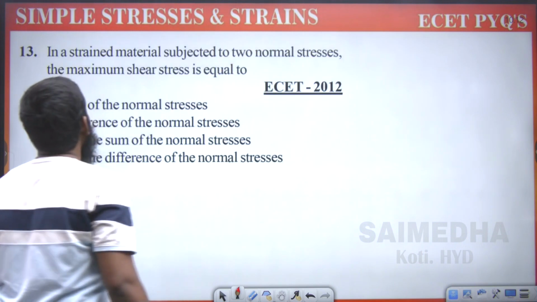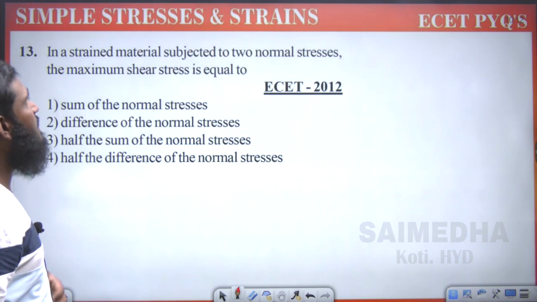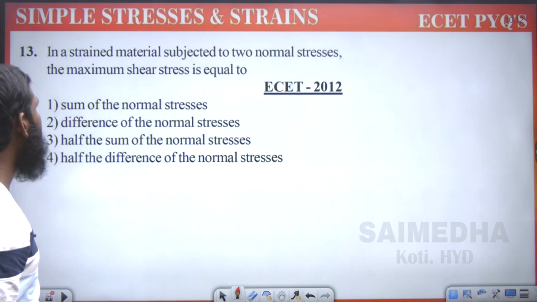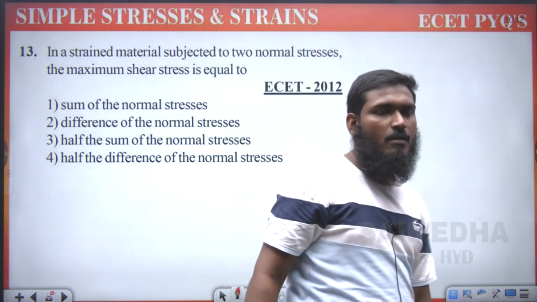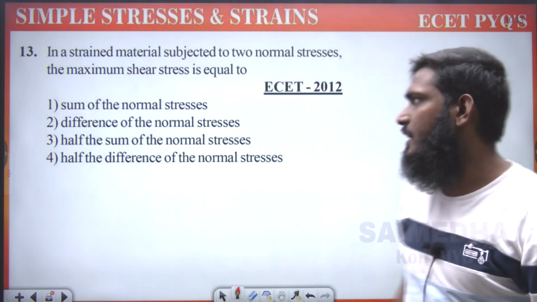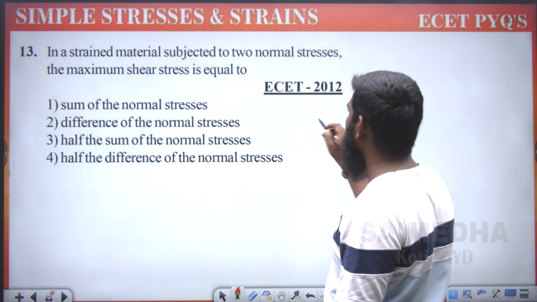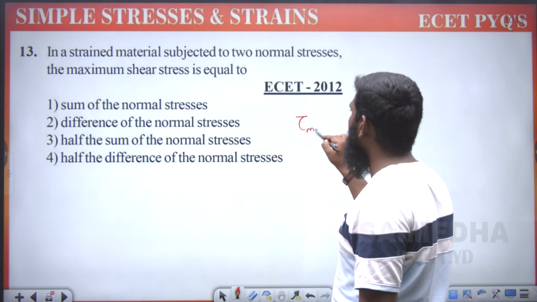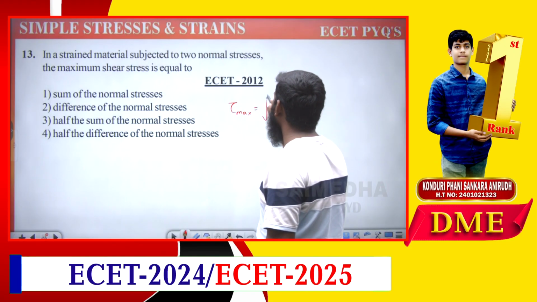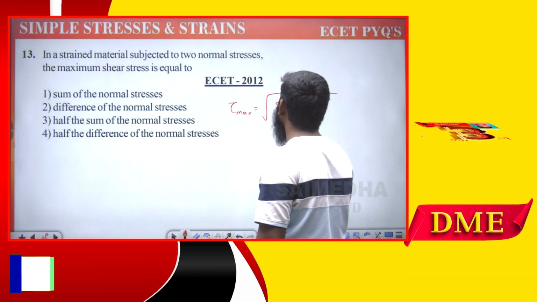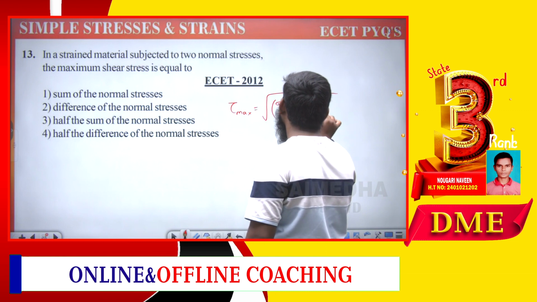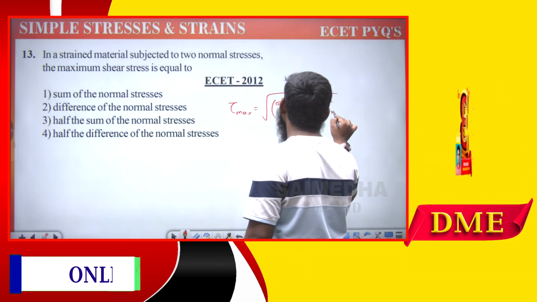Now next question. In a strained material subjected to two normal stresses, the maximum shear stress is equal to. For this we have one formula: tau max equals under root of (sigma 1 minus sigma 2 by 2) whole square plus tau xy whole square.